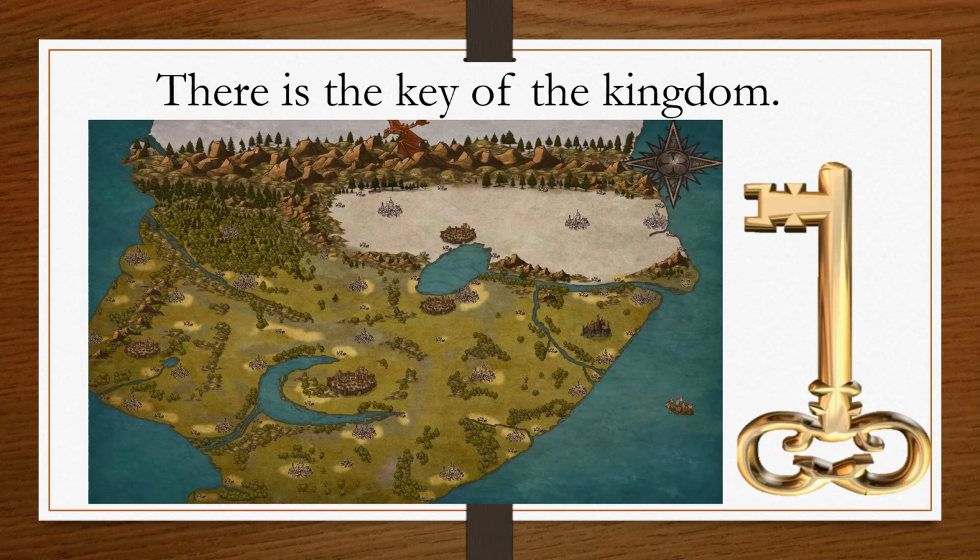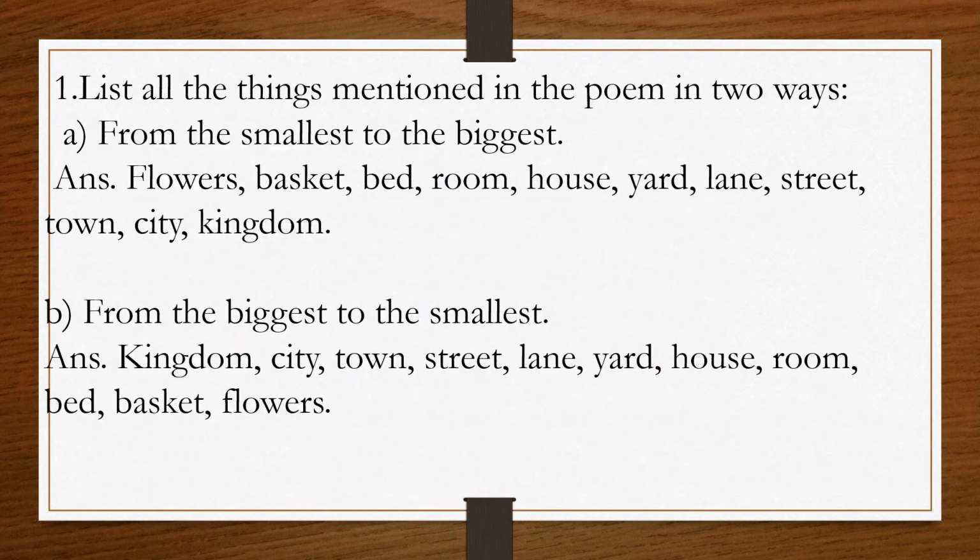Now, list all the things mentioned in the poem in two ways. So, student, here we have to list the things in two ways. Two ways means like from the smallest to the biggest. So, we have to start from the smallest and end with the biggest one. Here the smallest thing in this poem is flower, correct?